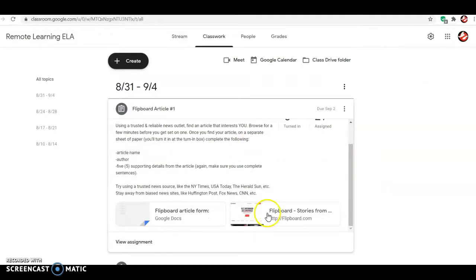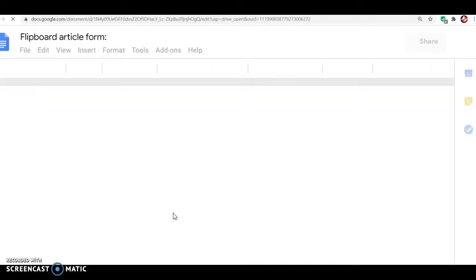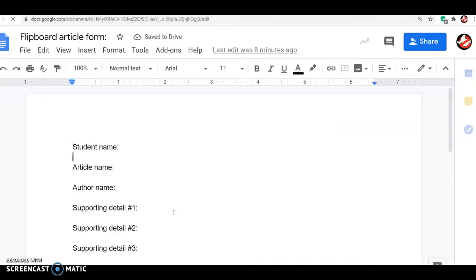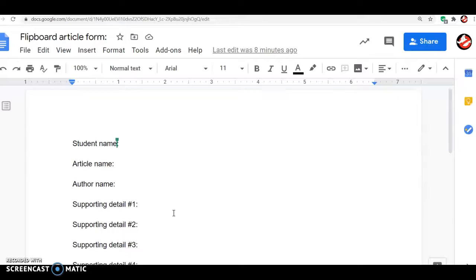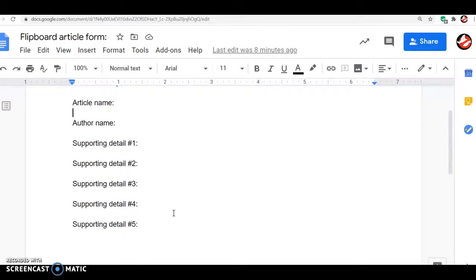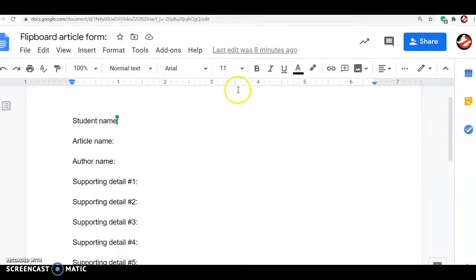But pretty much, they give you a link to Flipboard. But then I actually gave you guys a Google Doc, copy your own. And this is easy because all you've got to do is tell me what you're interested in. So find an article that you actually want to read.